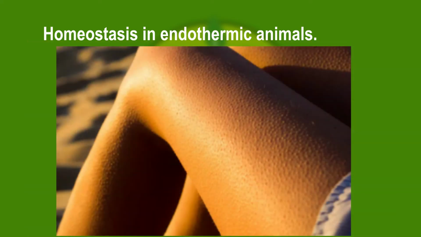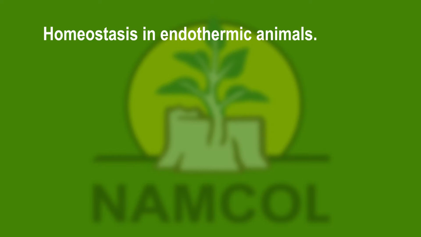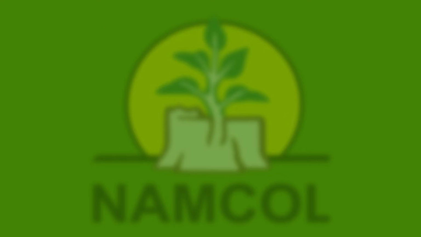You may have experienced that when you are feeling cold, you sometimes develop goosebumps on your skin and your hair stands upright. The goosebumps are created when tiny muscles at the base of the hair contract and pull the hair erect. Endothermic animals also sweat to maintain a constant internal body temperature. This occurs when the internal body temperature rises above the normal range, which is normally between 36 to 37 degrees Celsius. This rise in human body temperature could be due to exercising.